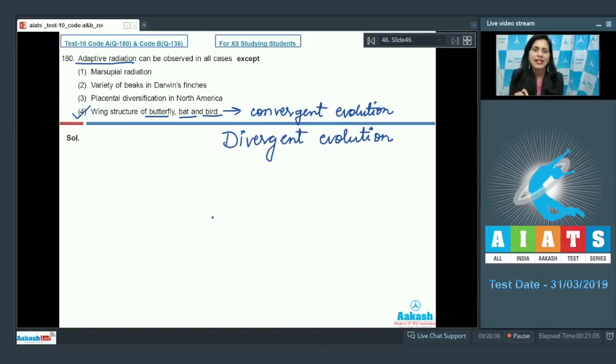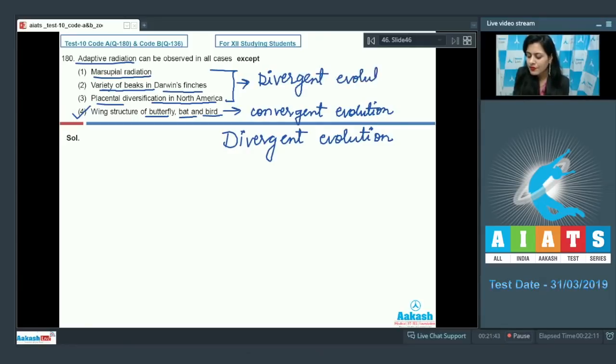Wings of bat are membranous patagia, while those of butterfly are chitinous. Feathered wings are found in birds. So structurally they are different, but they all perform the same function. So these are examples of analogous organs and they exhibit convergent evolution. Whereas the rest of the options, that is marsupial radiation, variety of beaks in Darwin's finches, placental diversification in North America, are all examples of divergent evolution or adaptive radiation. So these are the incorrect options. And the correct answer to this question is option number 4.